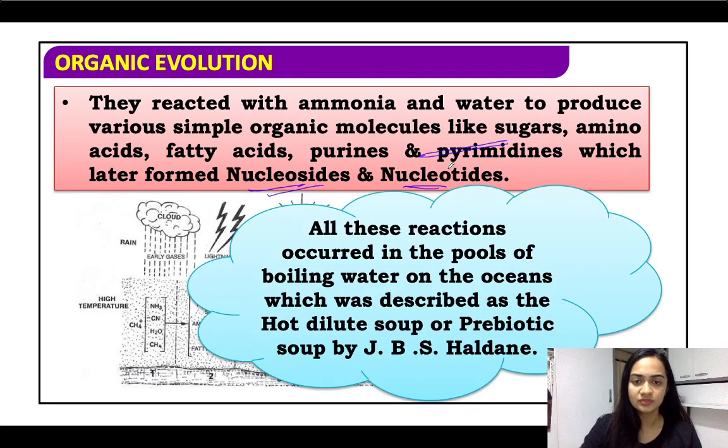Now, all these reactions occurred in pools of boiling water on the ocean, which was described as the hot dilute soup, the prebiotic soup, by JBS Haldane. So at this time the temperature of the ocean was quite high and hence it was called a hot dilute soup, also your prebiotic soup. Prebiotic soup because we believe that all life forms were generated from the ocean. Alright, so that becomes your prebiotic soup.